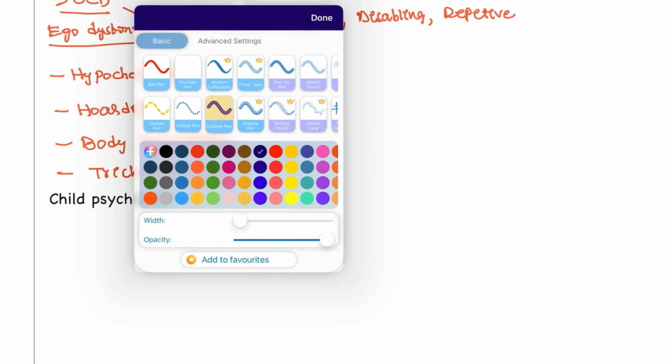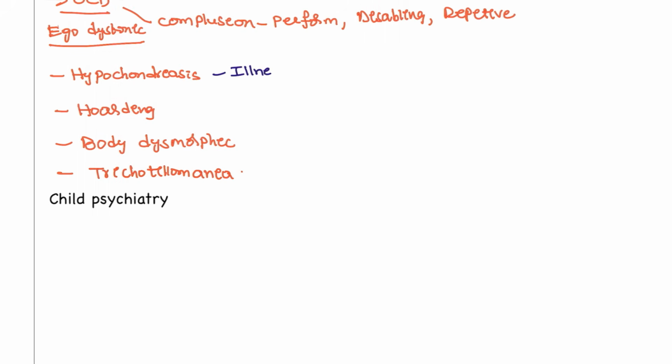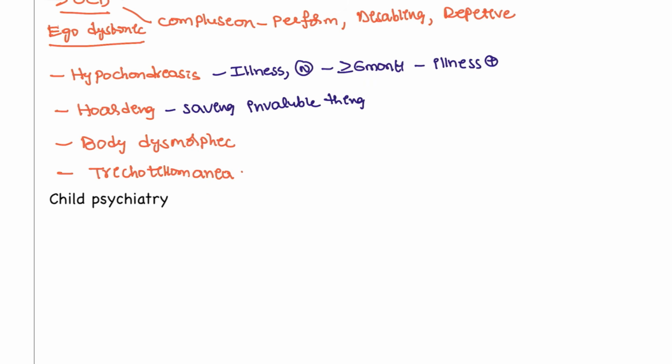So what are these different diseases? For example, hypochondriasis is associated with illness. The patient is actually normal, there is no illness, but for more than 6 months the patient will be occupied with the illness. He might think he has different types of illnesses or is developing an illness. That is hypochondriasis. Hoarding disorder is where the patient is saving invaluable things in his life, things which don't have any value. That is hoarding disorder.